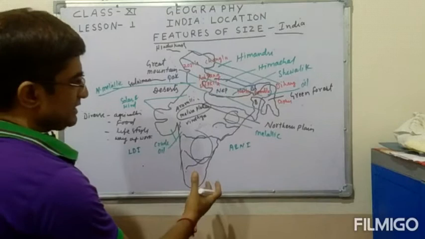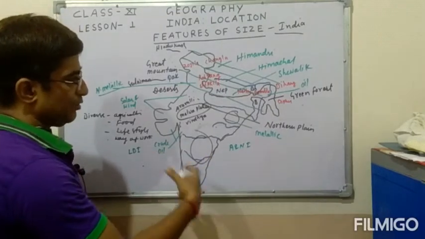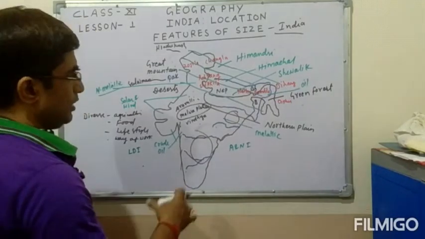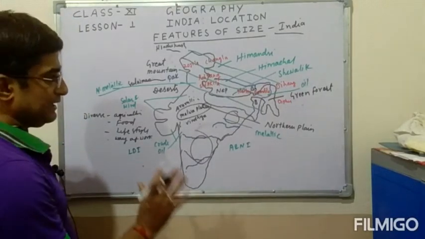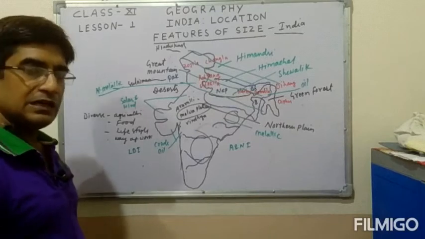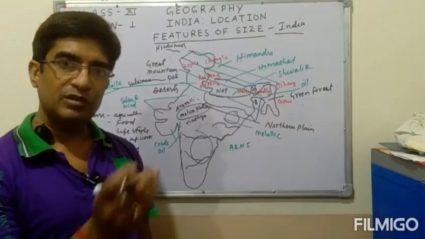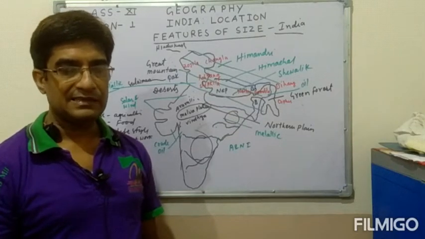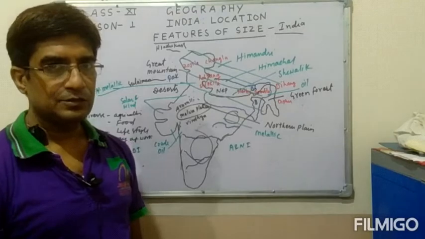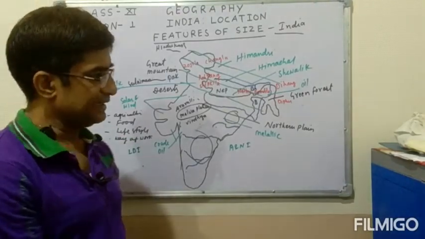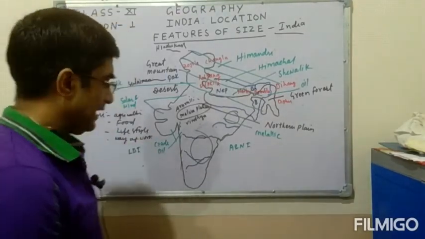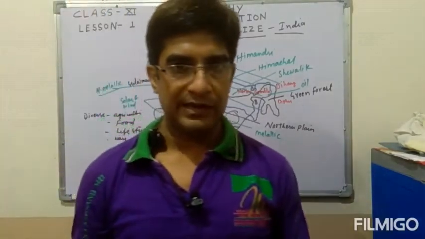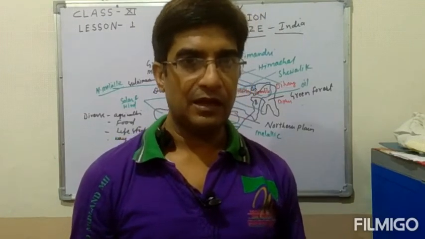All these features make India a very rich country for agriculture and for various other importance. As a whole, India is a country where you can find the features of the whole world in one place. Students, all these features make India a very different, ideal country, and very important, making India a very unique country in the whole world.